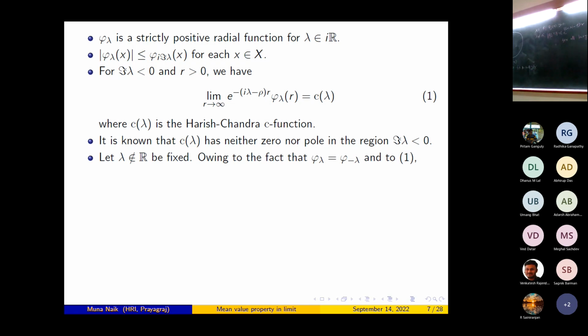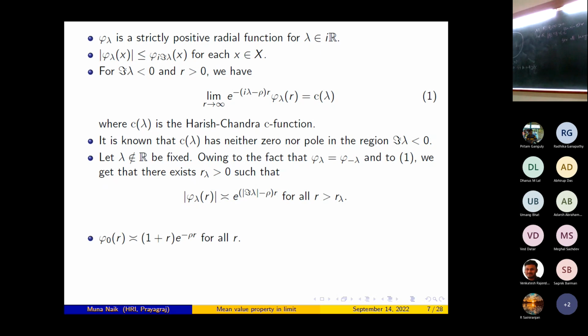Owing to the fact that phi lambda is equal to phi of minus lambda, and the equation, we can easily get that there exists r lambda greater than 0 so that mod of phi lambda r is comparable to e to the power mod of imaginary part of lambda minus rho r for all r greater than r lambda. Now, similarly, phi naught r is comparable to 1 plus r e to the power minus rho r for all r.